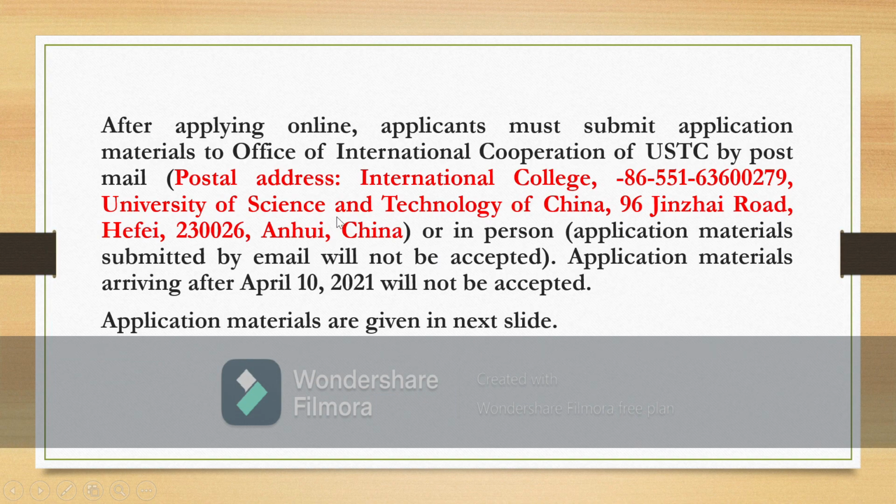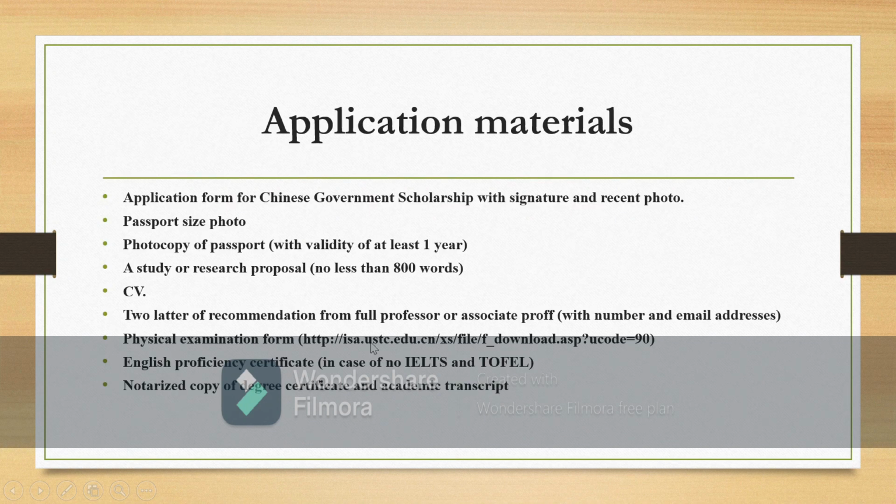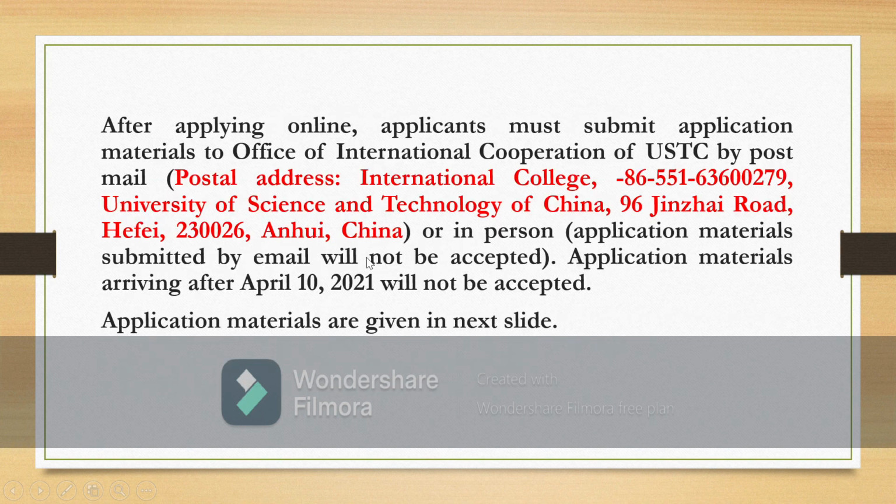Step 3. After applying online, the applicant must submit application material to the Office of International Cooperation of USTC by post or in person. Application material submitted by email will not be accepted. Application material arriving after April 10, 2021 will not be accepted. Application materials are given in the next slide. These are the application materials for the CSC scholarship. You have to make 2 copies of this material and send them to this postal address.